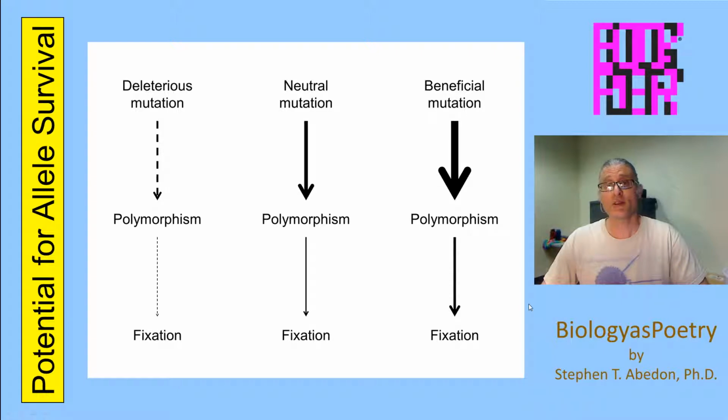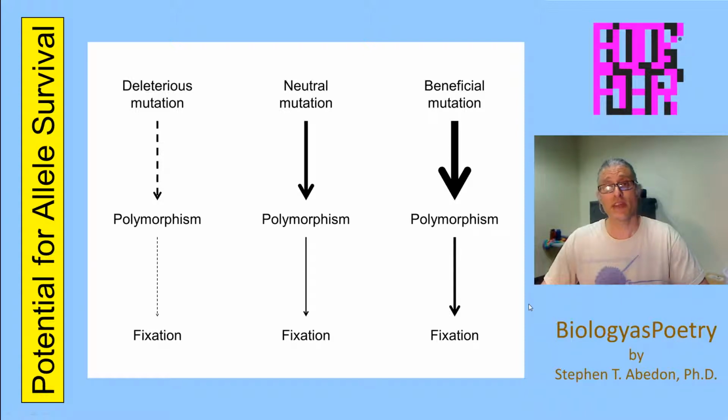With detrimental alleles, it's harder for them to increase in frequency because not only is it simply genetic drift that's increasing their frequency in the population, but natural selection is actively preventing them from increasing in frequency within the population. On the other hand, with a neutral allele, essentially by definition, their frequency within the population is dependent entirely upon genetic drift. It's not dependent upon natural selection at all.